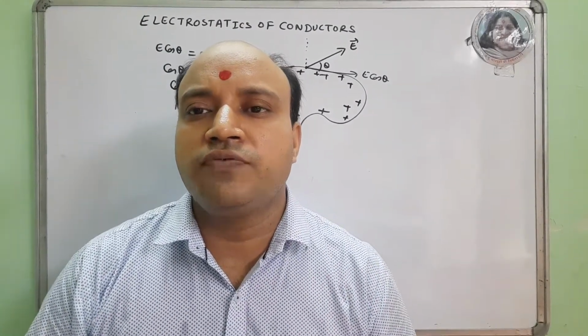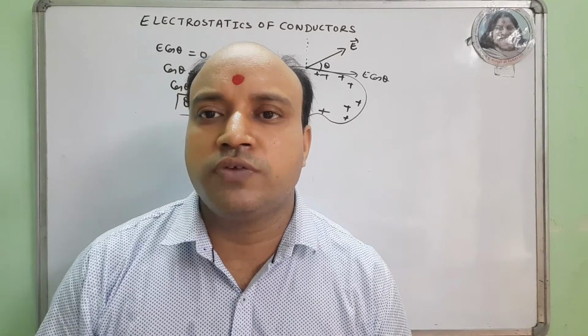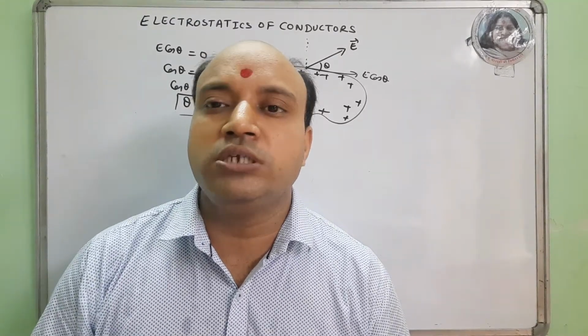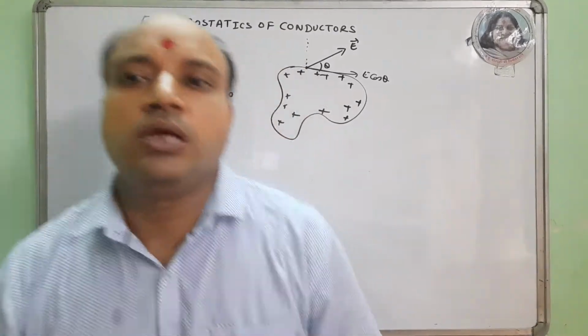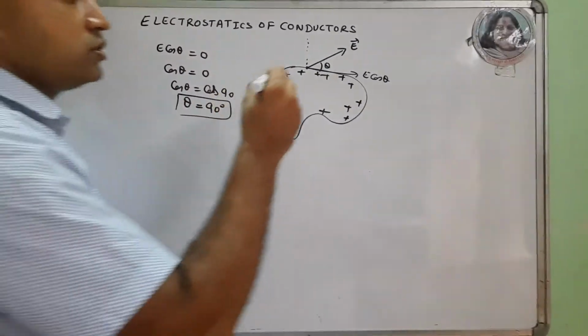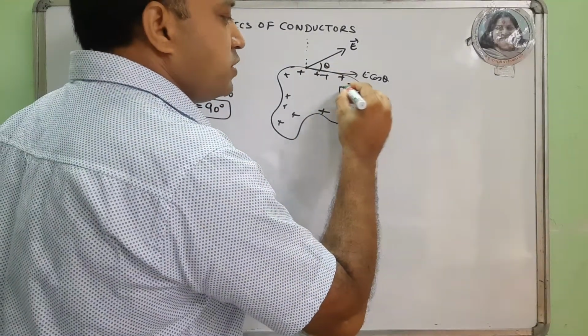We have discussed that the electric field is normally outward to the surface, but now we want to find out how much it is outward normal. To find that, we use a Gaussian surface, a cylindrical surface.